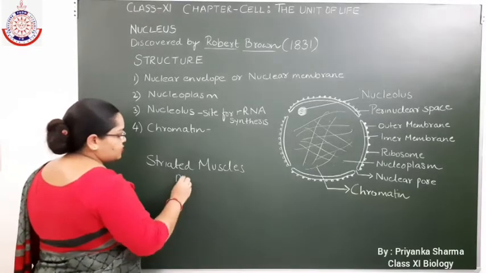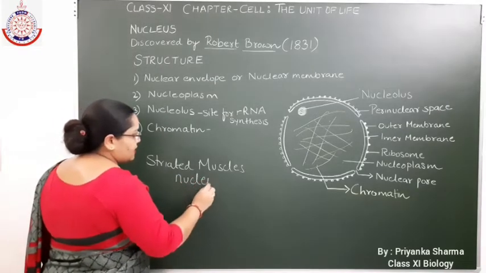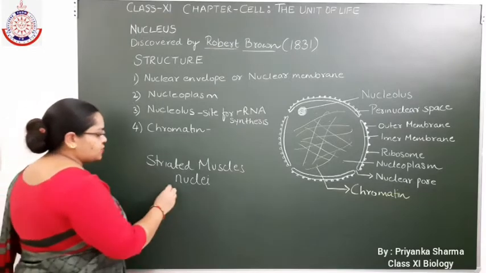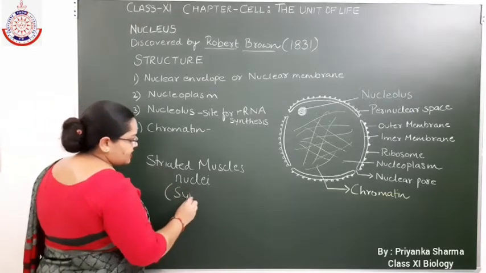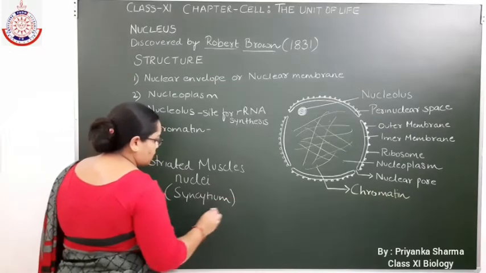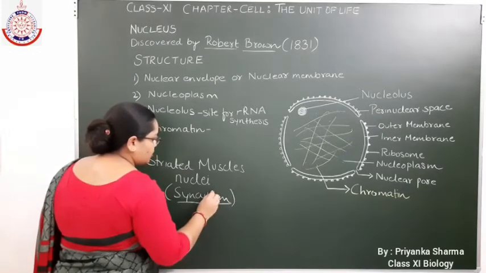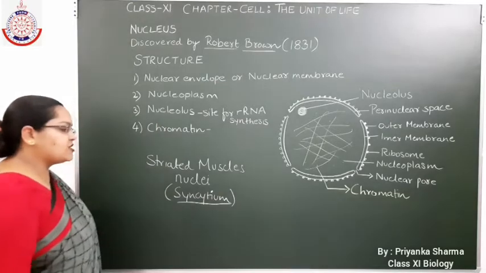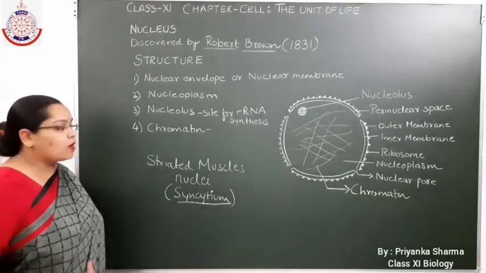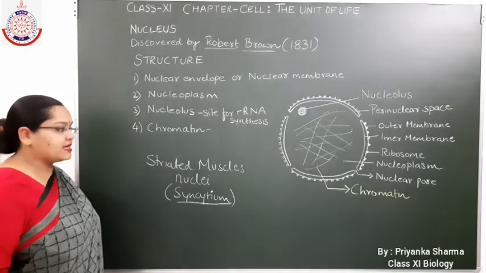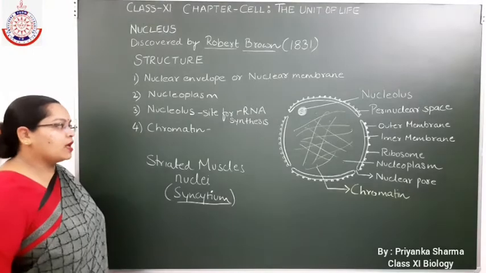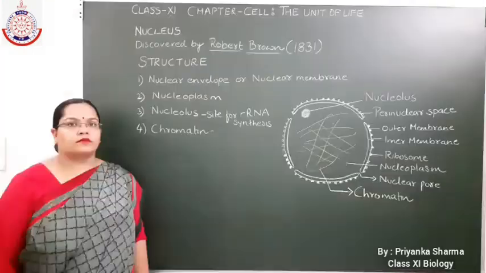They have more than one nucleus in them. Such a condition is known as syncytium. I told you about this word syncytium earlier. So the condition where more than one nucleus is present in a cell is known as syncytium. I hope it's clear to everyone.